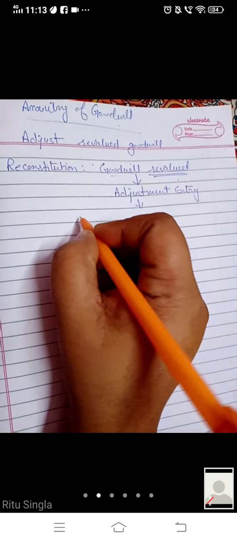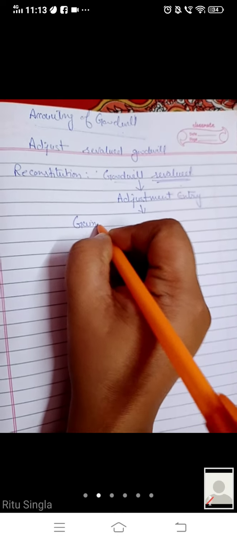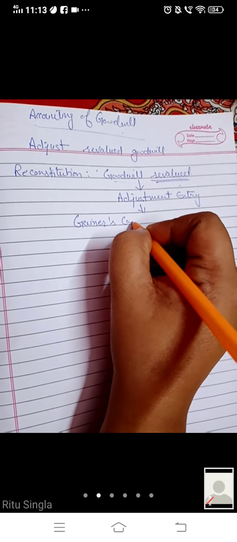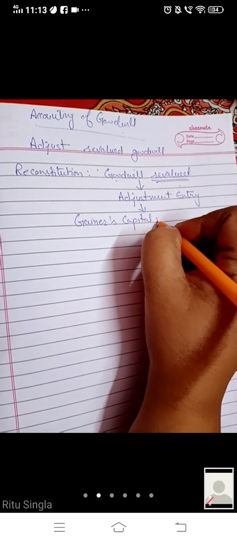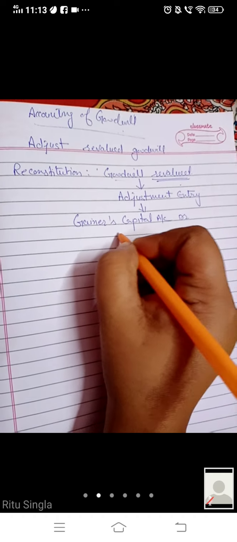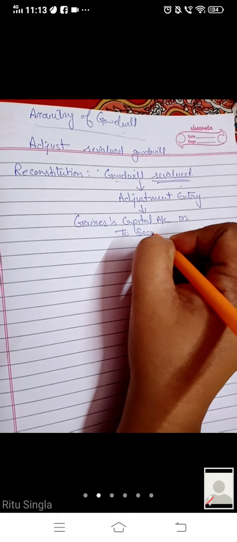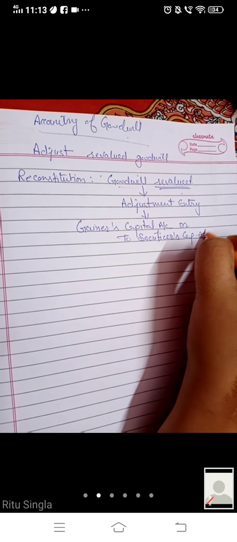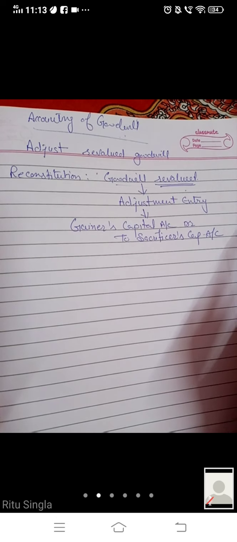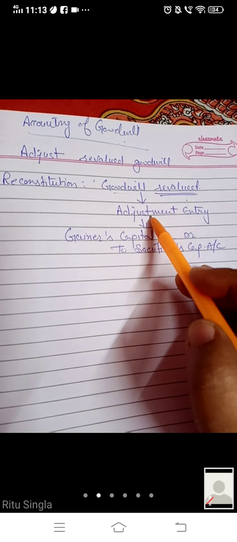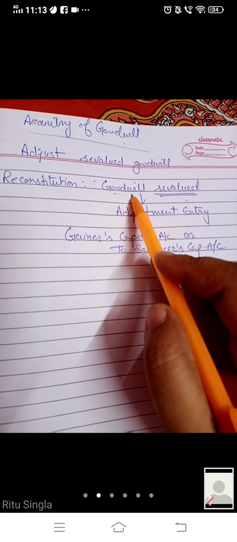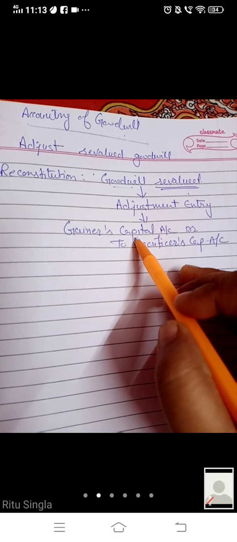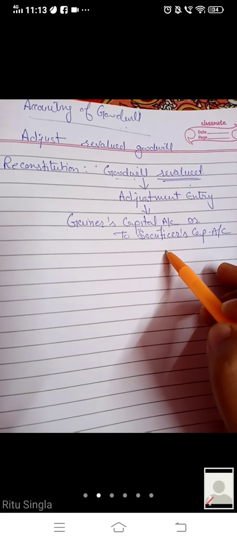That will be gainer's capital account debit to sacrificer's capital account. Right? First important thing, always adjust revalued goodwill in gainer's capital account debit to sacrificer's capital account.